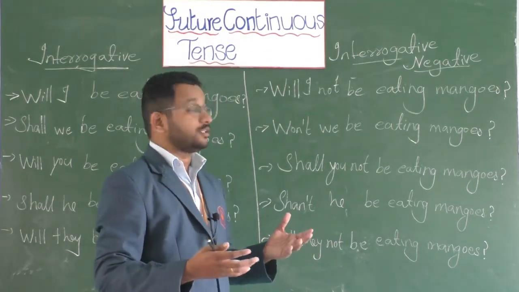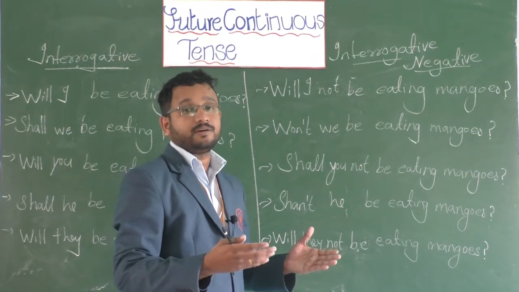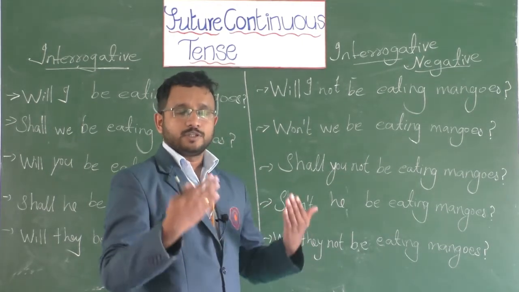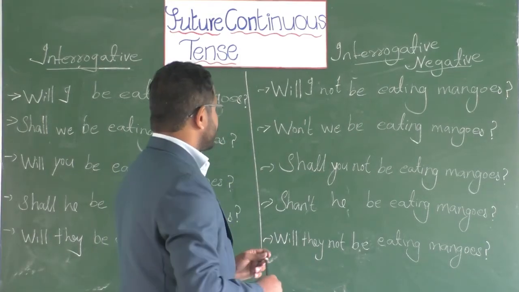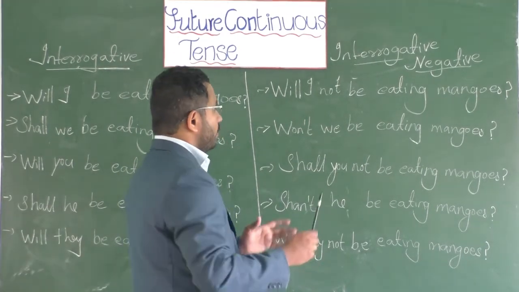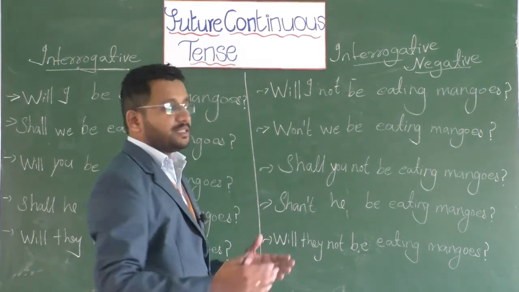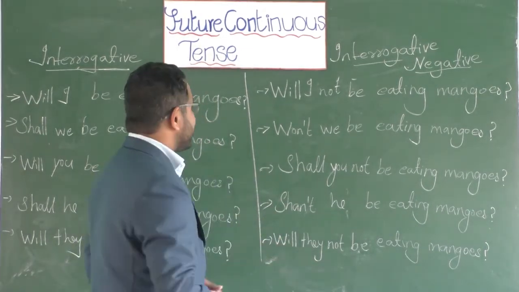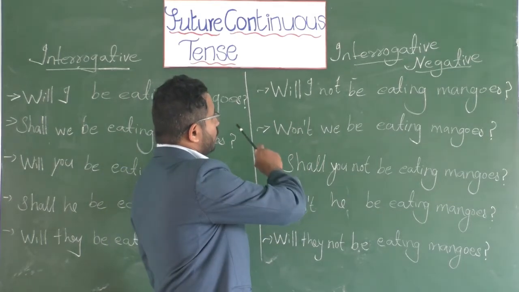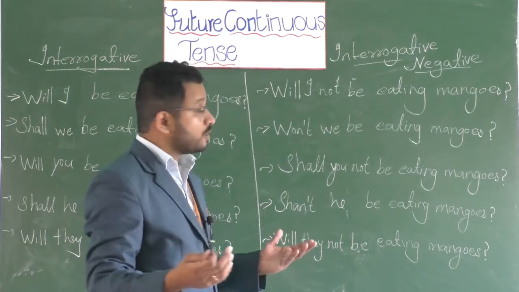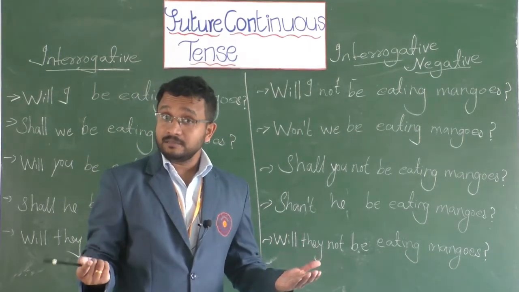It doesn't mean that you have to use only eat here. As I said, try to use different sorts of verbs. Alright, dear students? Now let's come to negative questions or interrogative negative statements. That's like, will I not be eating mangoes? Or won't I be eating mangoes?